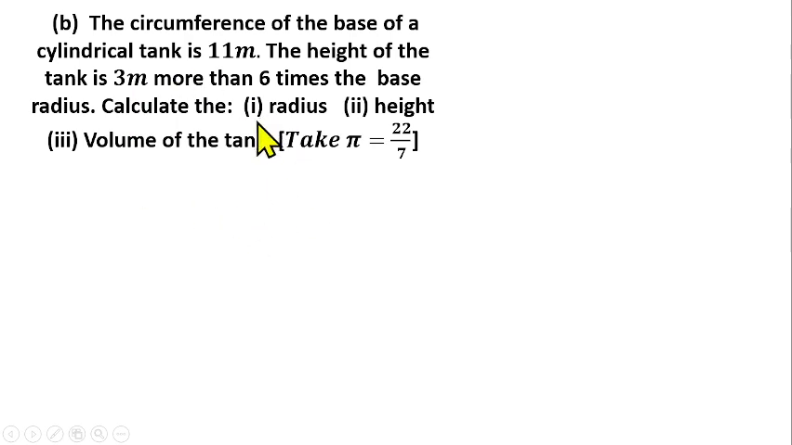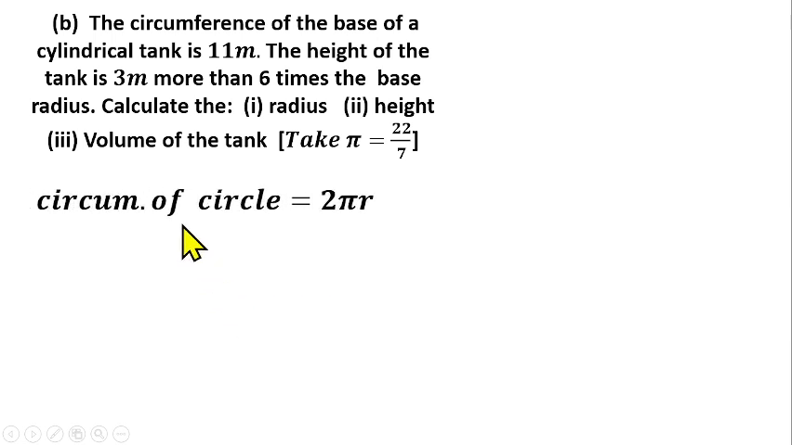So like I told you, this is from the mensuration of solid shapes, in this case a cylinder. We are told that the circumference of the base of the cylinder, because we know that the base of a cylinder is circular, is 11 meters. So that means we can use that to find the radius of the base of the cylinder. We know that the circumference of a circle, which is the base of the cylinder, is 2 pi r. So we are given the circumference to be 11.